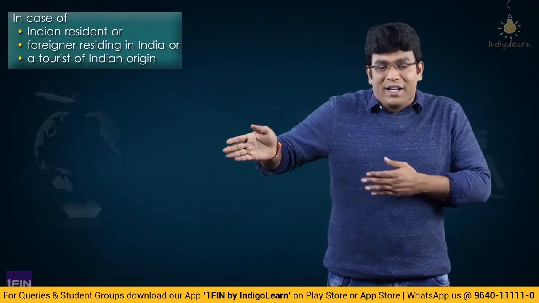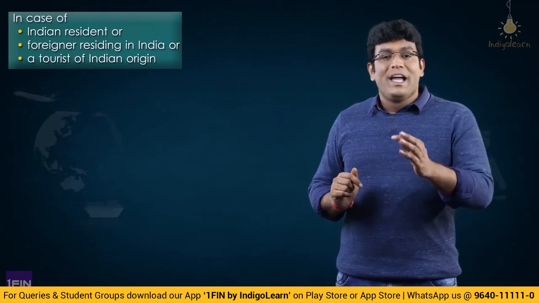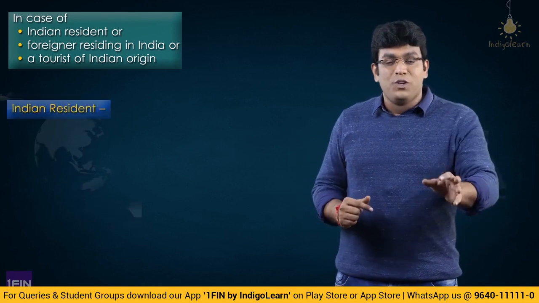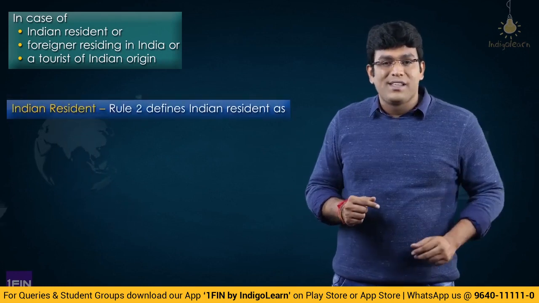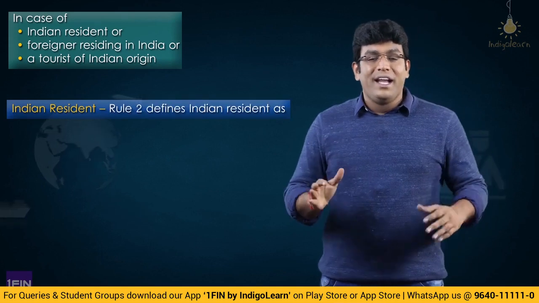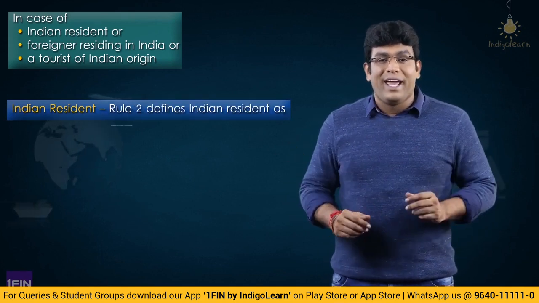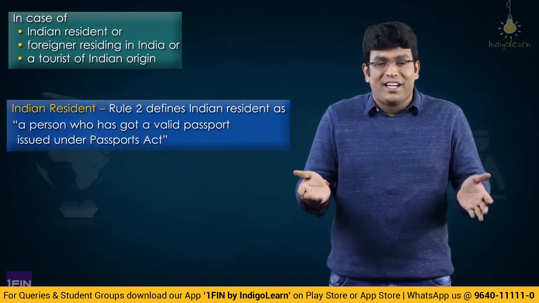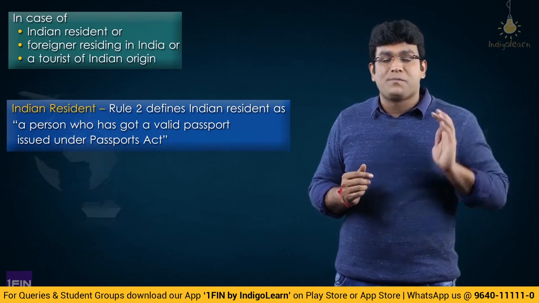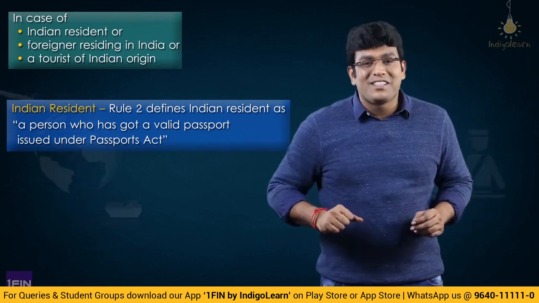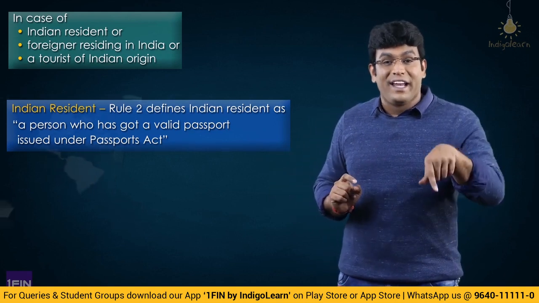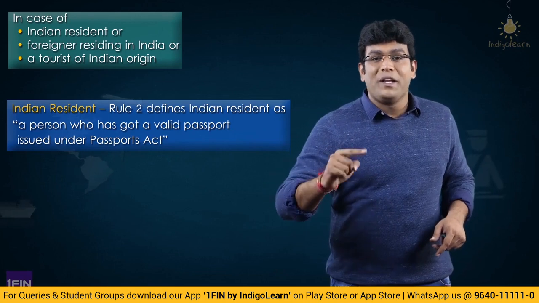So what law told is that in case of Indian resident, foreigner residing in India or a tourist of Indian origin, first of all, who is an Indian resident? Let me tell you very clearly, sir. Rule 2 defines who is Indian resident, which says that Indian resident is somebody who has got a valid passport issued under Passports Act. Indian resident is somebody who has got a valid passport issued under Indian Passports Act. So first category is what? Indian resident or a foreigner residing in India or a tourist of Indian origin.